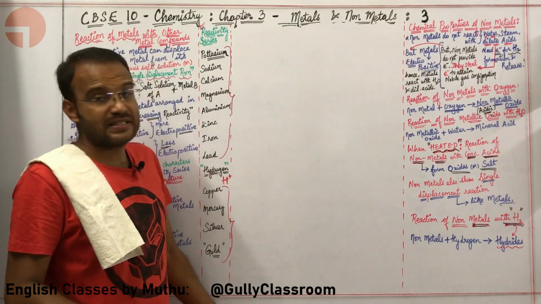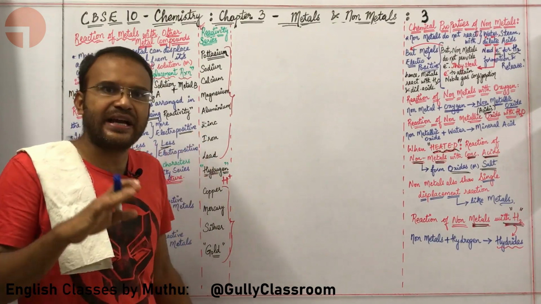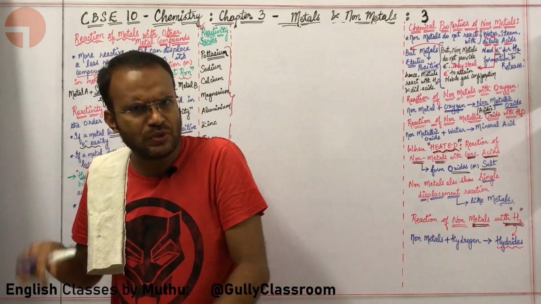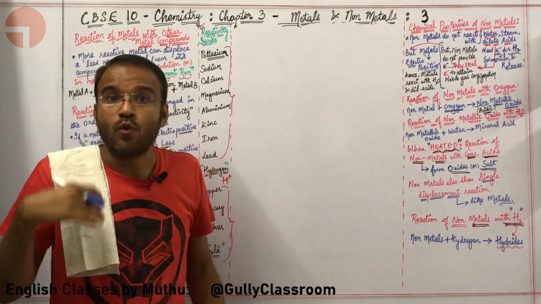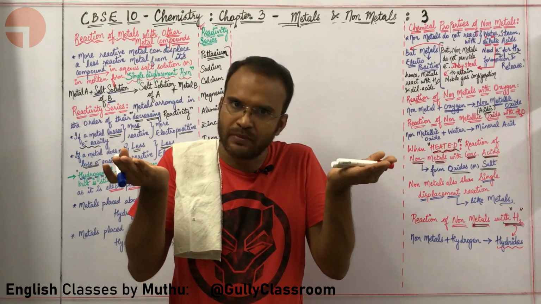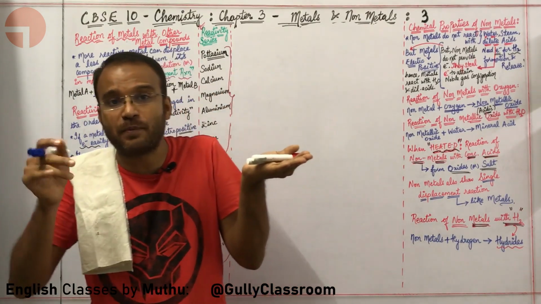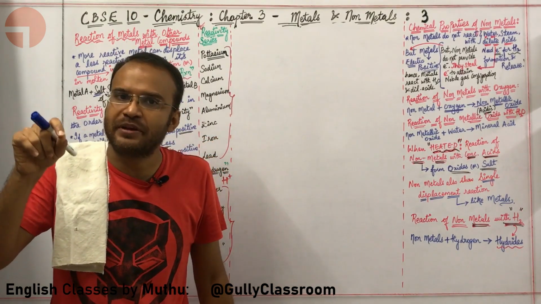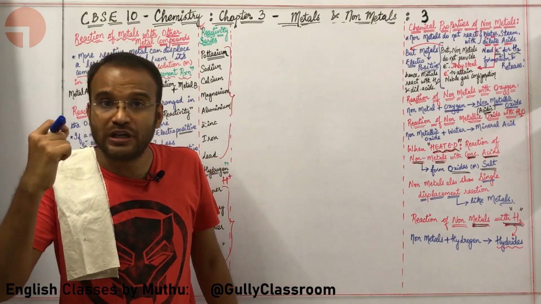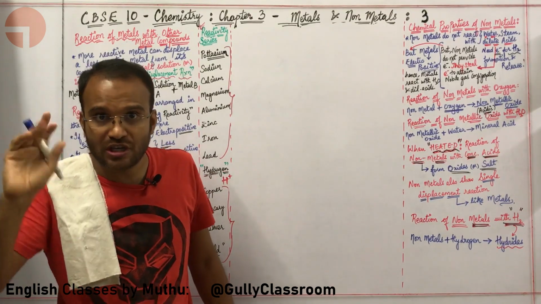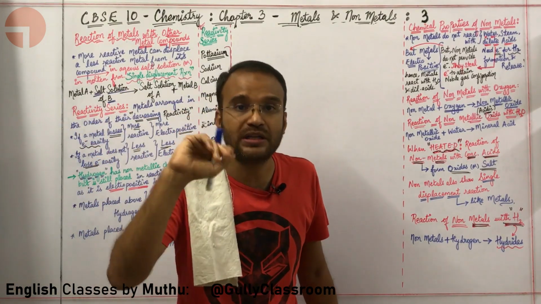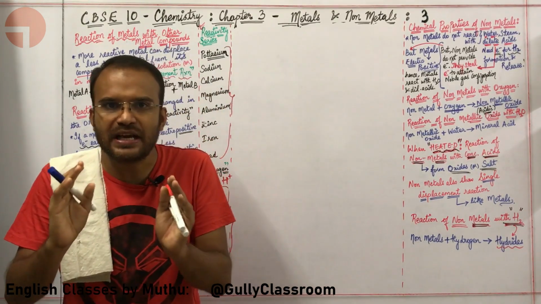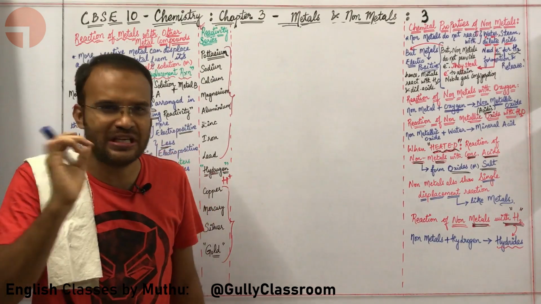Before we start this particular lecture, kindly recollect what we have learnt in the first two lectures. We learnt about what are metals, what are non-metals, and the physical properties of metals as well as non-metals. Then we started the chemical properties of metals. We looked at how metals react with oxygen, with water, and with dilute acids. That's basically the first two lectures in a nutshell.